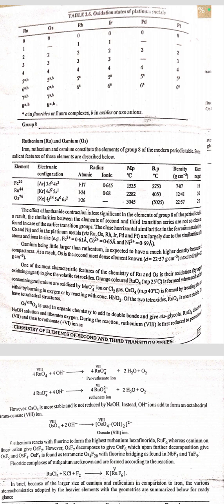One of the most important characteristic features of the chemistry of ruthenium and osmium is their oxidation to give the volatile tetroxides. Orange colored RuO4 is formed when acid solutions containing ruthenium are oxidized by MnO4 negative ion or Cl2 gas. It is formed either by burning in oxygen or by treating with concentrated HNO3. Of the two tetroxides, RuO4 is less stable; both have tetrahedral structures.